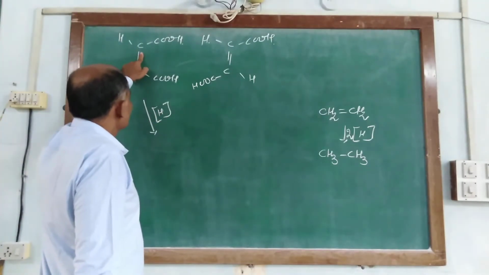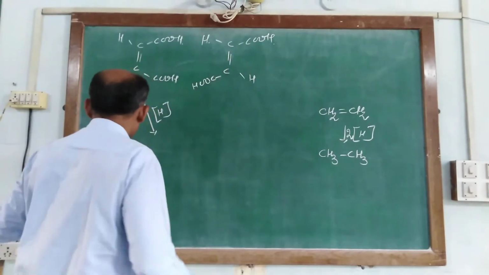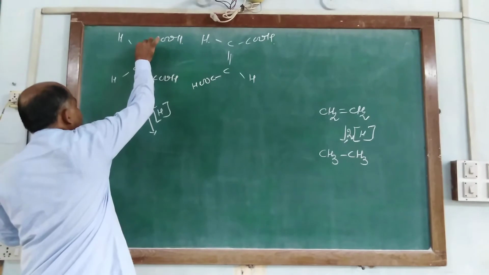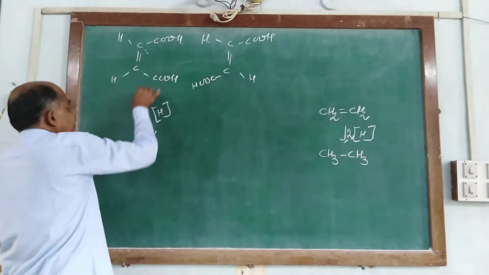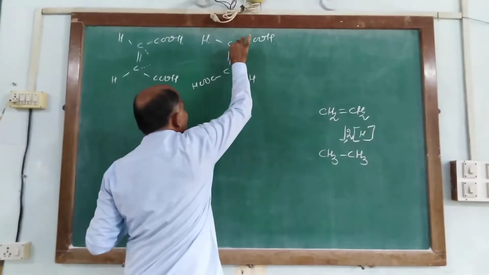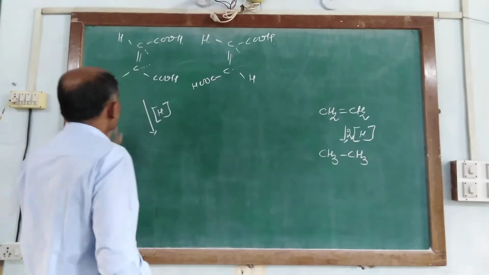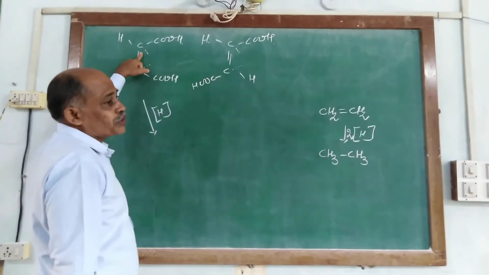So here the double bond breaks and here the double bond breaks. One hydrogen links here and another hydrogen links here. Similarly, one hydrogen links here and one here. And the double bonds break to make a single bond.